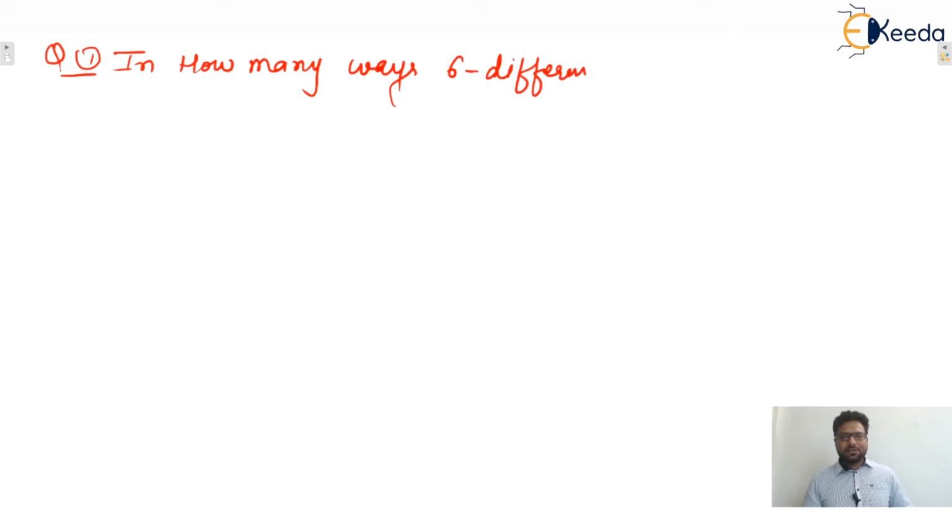6 different prizes. Remember that all these formulas mean division into groups is possible when the objects which are going to be distributed must be different. And the boxes in which these objects are to be distributed can be identical or distinct. Yes or no? Identical means the first case and distinct means the second case. And inside both cases, the answer will change when the distribution is equal and when the distribution is unequal. I hope this one is clear to everyone.